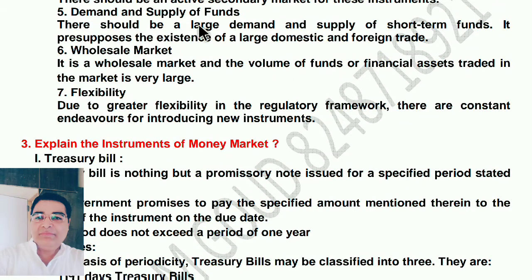Next point, demand and supply of funds. There should be a large demand and supply of short-term funds. It presupposes the existence of a large domestic and foreign trade. Wholesale market. It is a wholesale market and the volume of funds or financial assets traded in the market is very large. So it is a high-value market. Flexibility. Due to greater flexibility in the regulatory framework, there are constant endeavors for introducing new instruments.